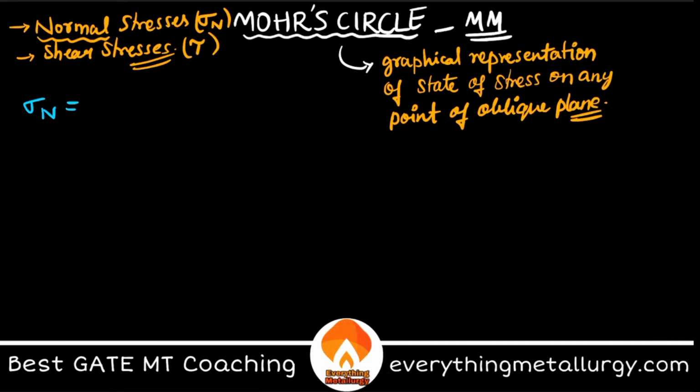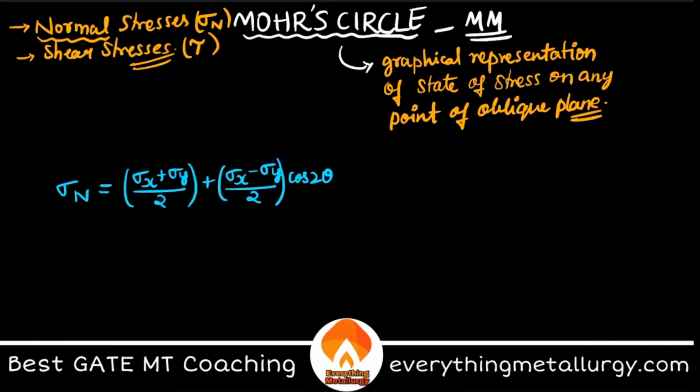So cool. Sigma n equal to sigma x plus sigma y by 2 plus sigma x minus sigma y by 2 into cos 2 theta. Let me shift this down. Cos 2 theta plus tau xy into sin 2 theta. I'll explain what this theta is.